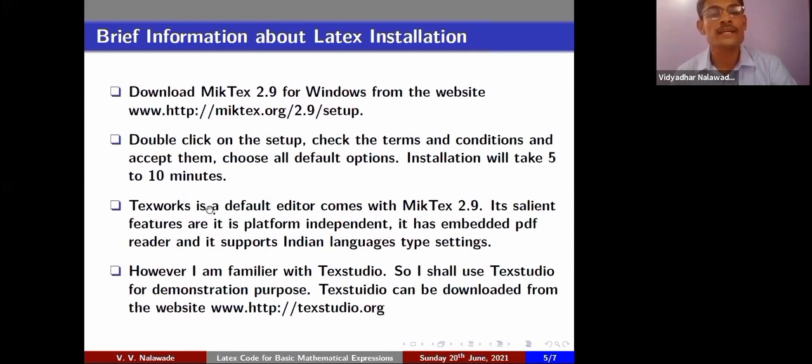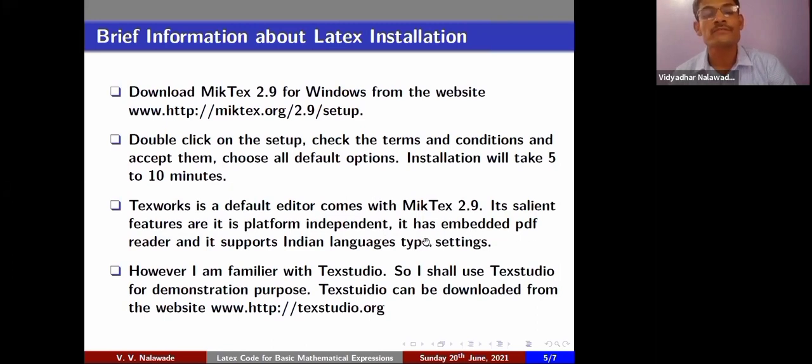After installation of the MikTeX, we can directly start editing our document because TeXworks is a default editor that comes with MikTeX 2.9. Its salient features are it is platform independent. Platform independent means it can be installed on any operating system like Windows, Linux, Mac, and directly operated.